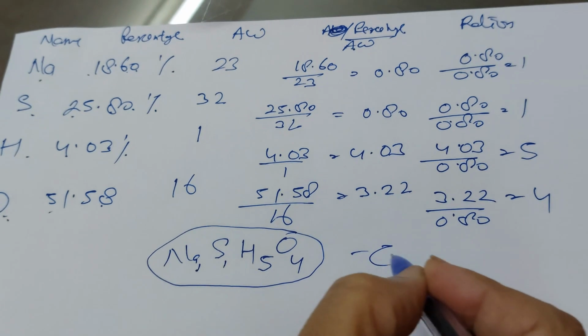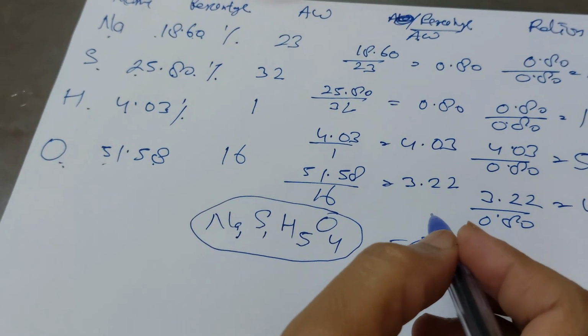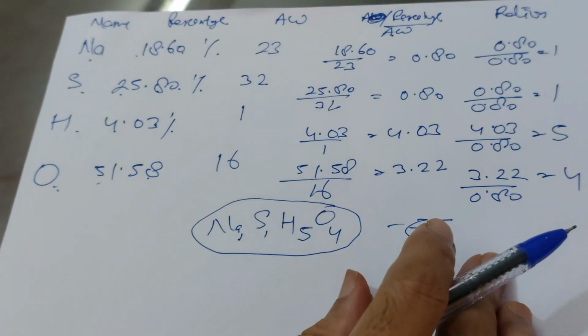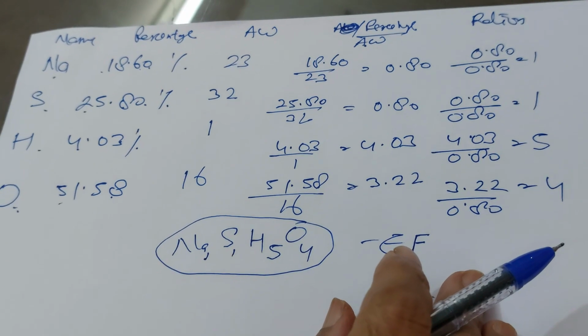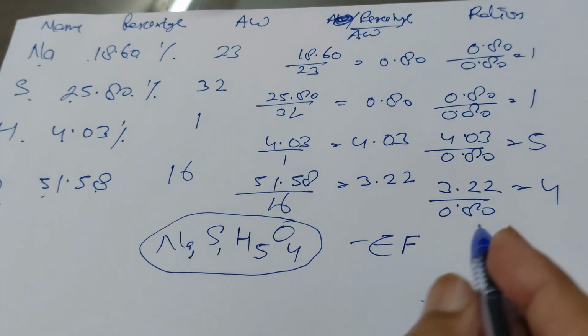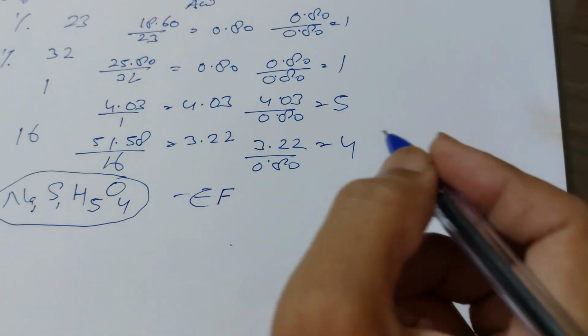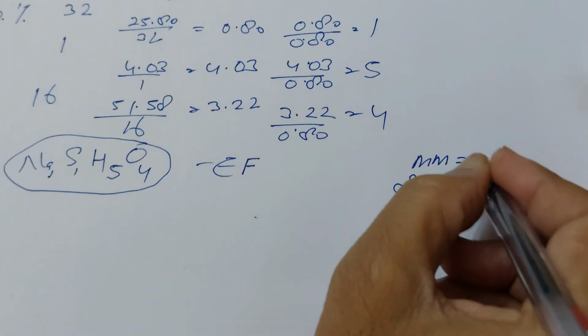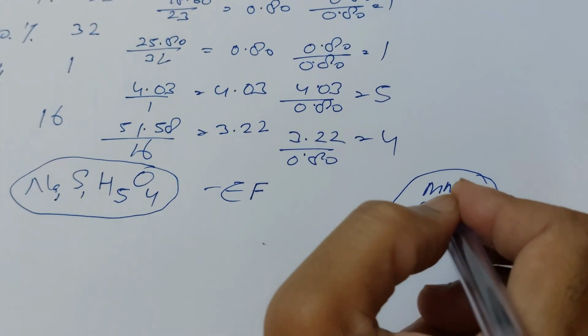This is the empirical formula. How can you calculate the molecular formula? If the molecular mass of the compound is given, 248, this is given in the question. Then how can you find the molecular formula?